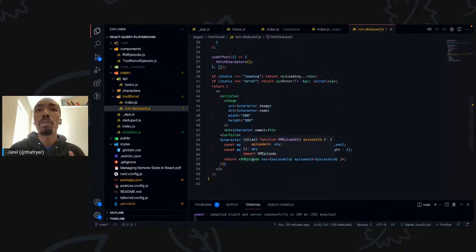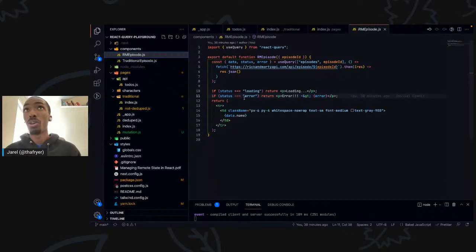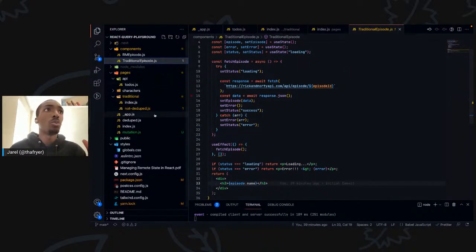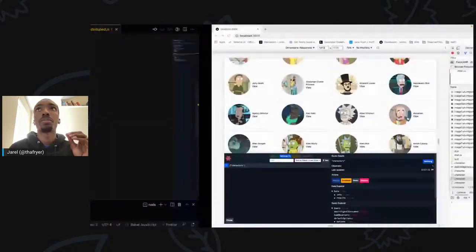There's this RM episode. So it's Rick and Morty. These are Rick and Morty characters if you haven't noticed already. And in these Rick and Morty characters, there's an episode for each one, right? There's a list of episodes that they play in, right? So I have this nice little episode component here that also hosts a query that makes an API call to get episode details. Okay, so it's going to get the episode name, right? And we also have a traditional version of that. So we've got the traditional version and the React Query version. But I want to show some key things to look at when you see the traditional version.